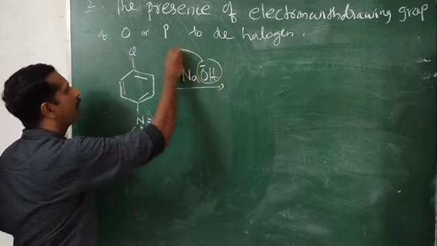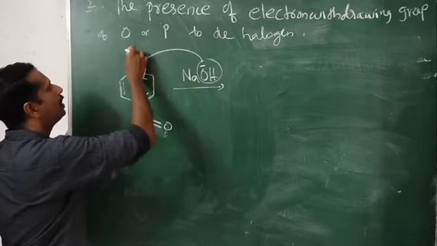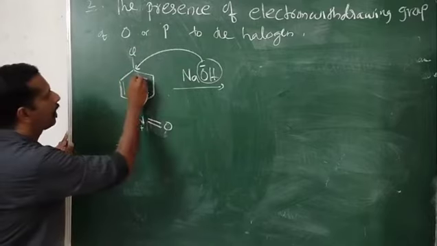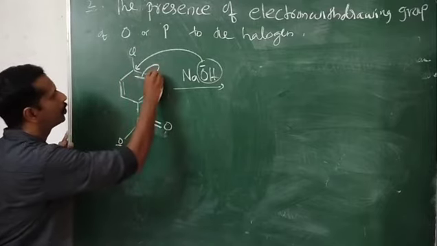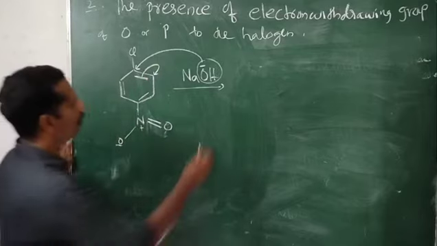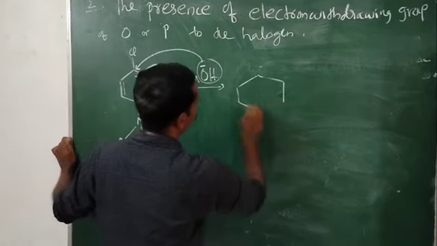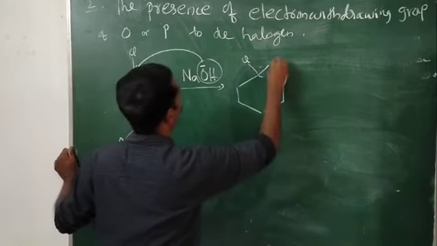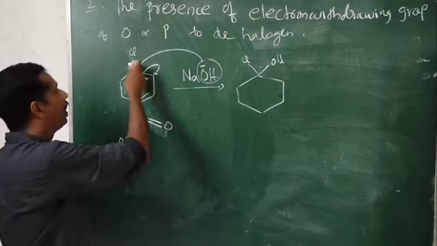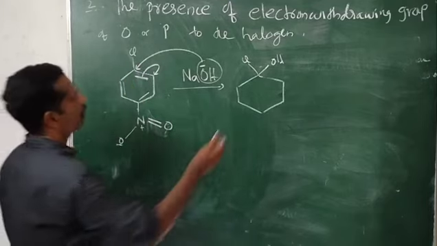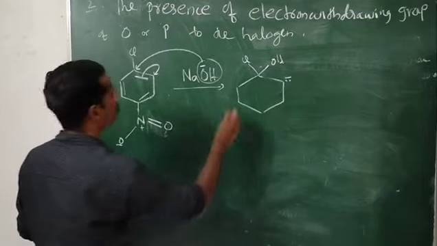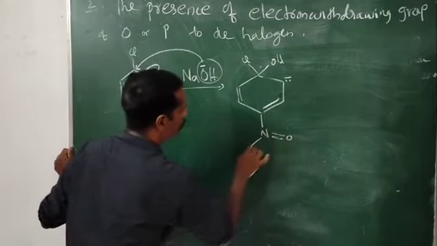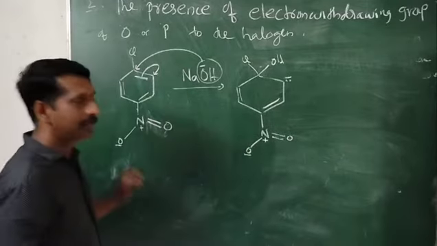The nucleophile is attacking on this halogen bearing carbon. Then, as you know, this pair of electrons will be moved to this carbon. So we get the first structure like this. Here it is Cl and here it is OH, OH attached to the carbon to which the halogen is present, and here a pair of electrons and a negative charge, and N double bond O minus with a positive charge.